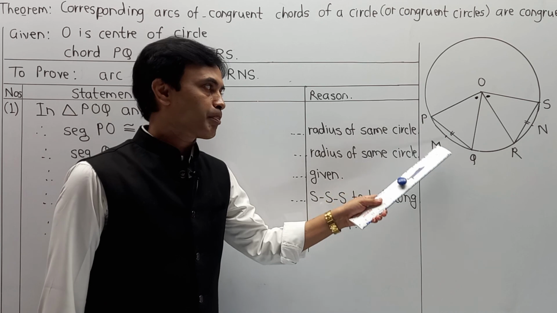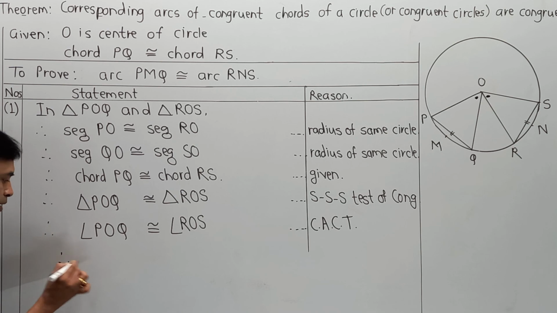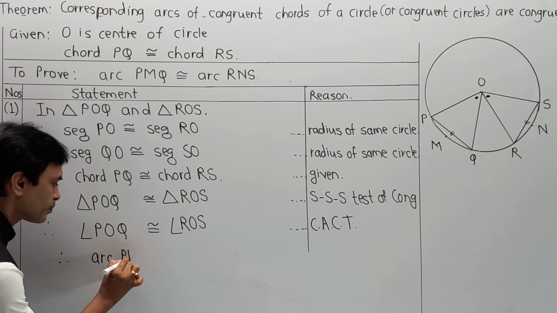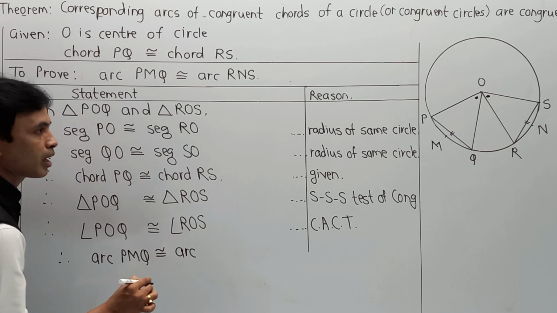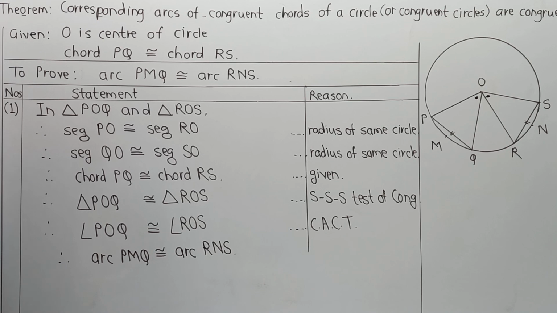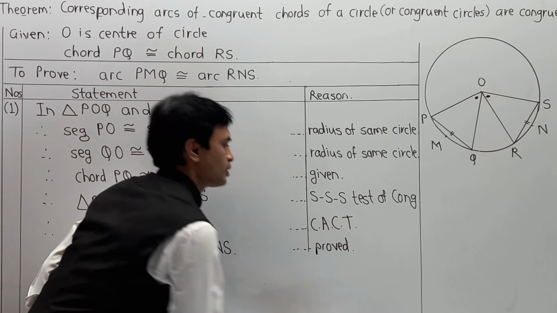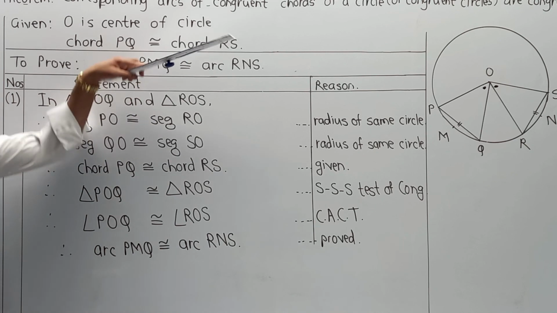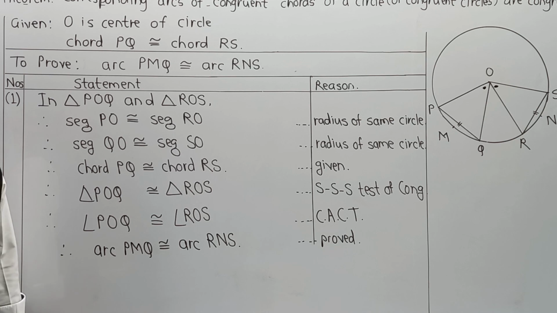Therefore, arc PMQ is congruent to arc RNS, and in this way your proof is completed. So students, read such a proof very carefully. In the book they have given only a short part and not the detailed proof, but you should know that this is the proof for this theorem.